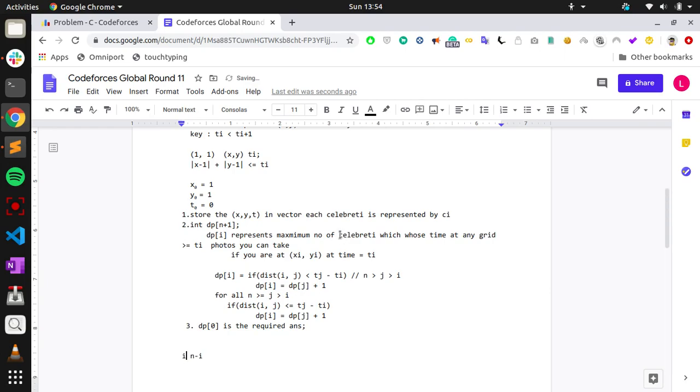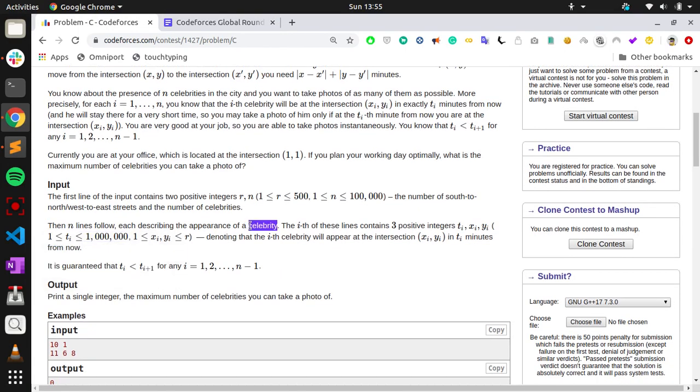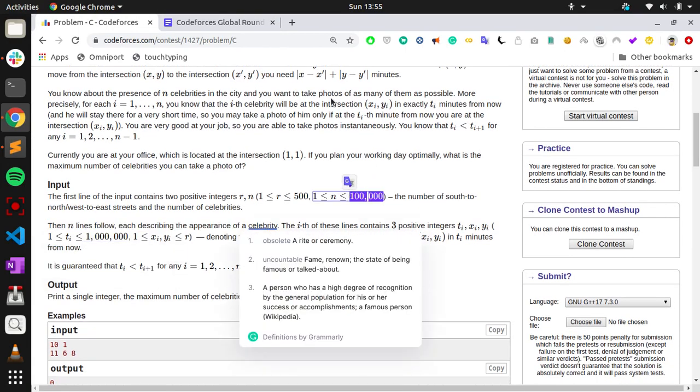So n minus 1 plus n minus 2 plus n minus 3 and so on, which would be O of n square. But that's not enough to get AC, because n is 10 power 5, so 10 power 5 into 10 power 5 is not a good solution.